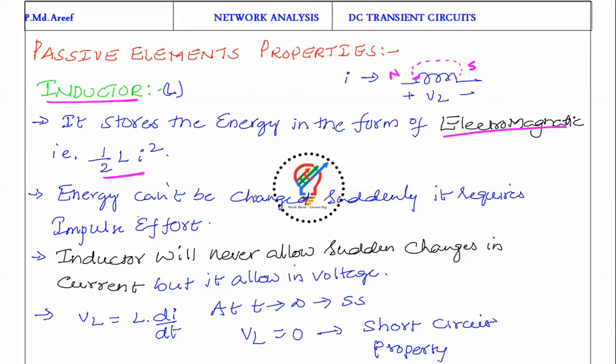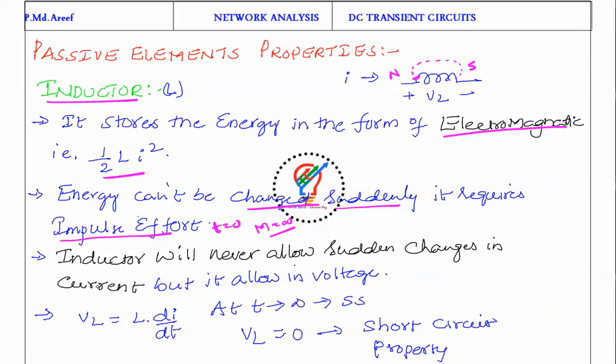So energy cannot be changed suddenly. It requires impulse effort, that means sudden variations. At t equal to 0, we should get infinity magnitude, and such a type of signal we would have to apply. Practically it is not possible. So the main property of the inductor is that it will not allow sudden changes in current.